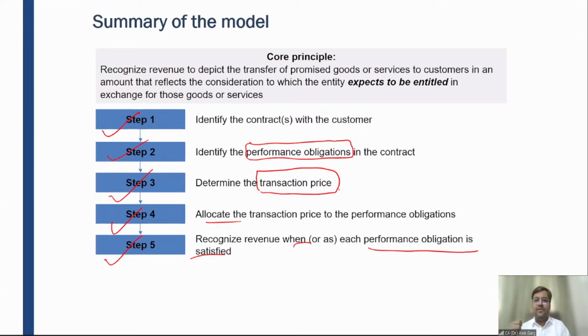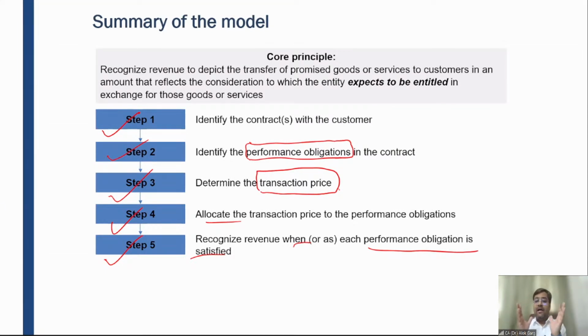He demanded 200 rupees from you. So then you will ask, you are a CA student, 200 rupees for what? What is the allocation for this 200 rupees? Then he will say, this 1 kg rice is costing rupees 80, this 1 kg pulses is costing rupees, let's say, 100, and this Maggie is costing you rupees 20, right?